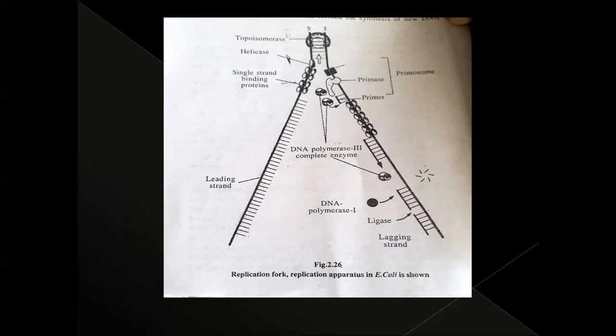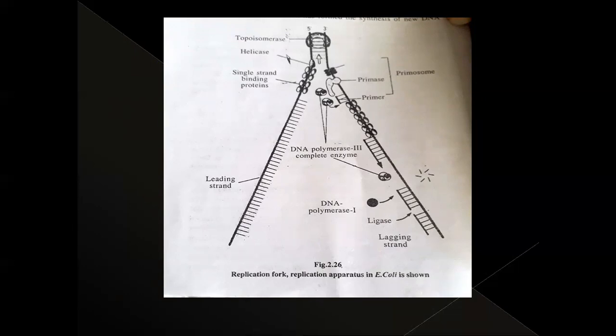That means the unbinding of DNA starts at many points simultaneously. At one time, at many places, the unbinding of DNA takes place. That's why there are many origins of replication in eukaryotic cells. But in prokaryotic cells, only at one place the unbinding of the DNA takes place. So only one origin of replication is present in the prokaryotic cell. So after the separation of these two strands, at that place, the origin of replication.